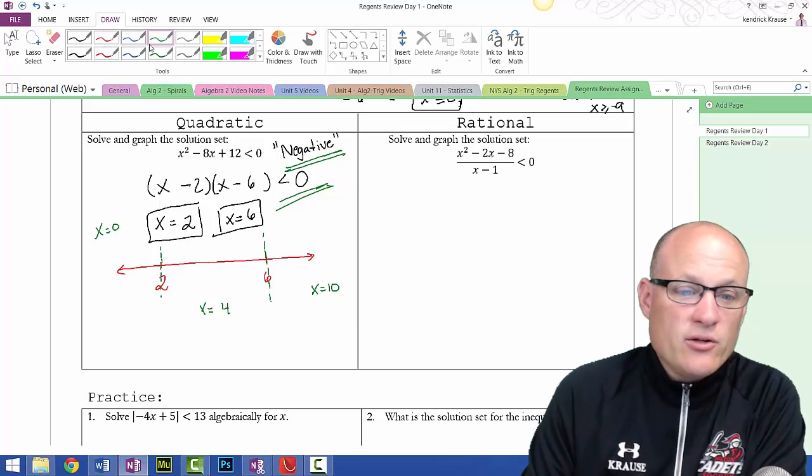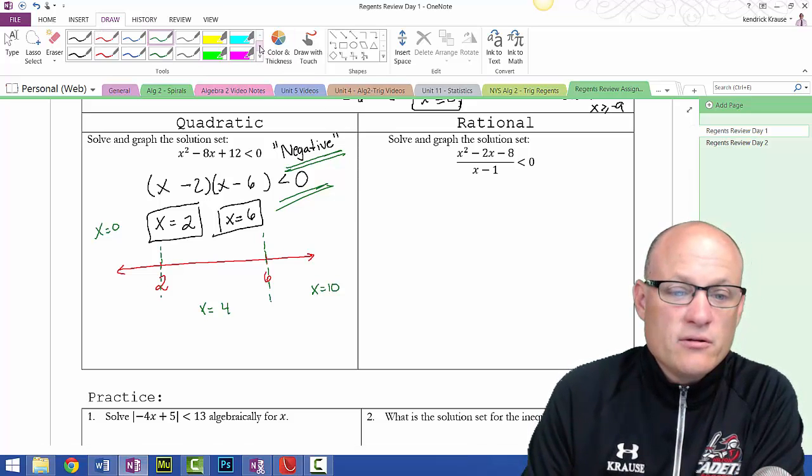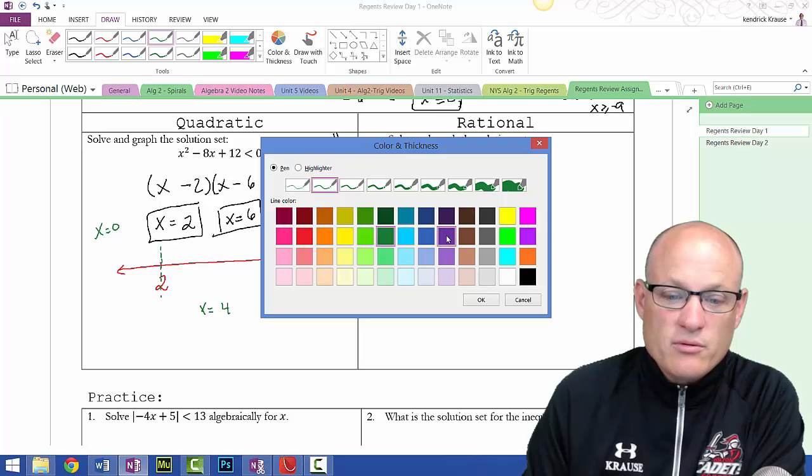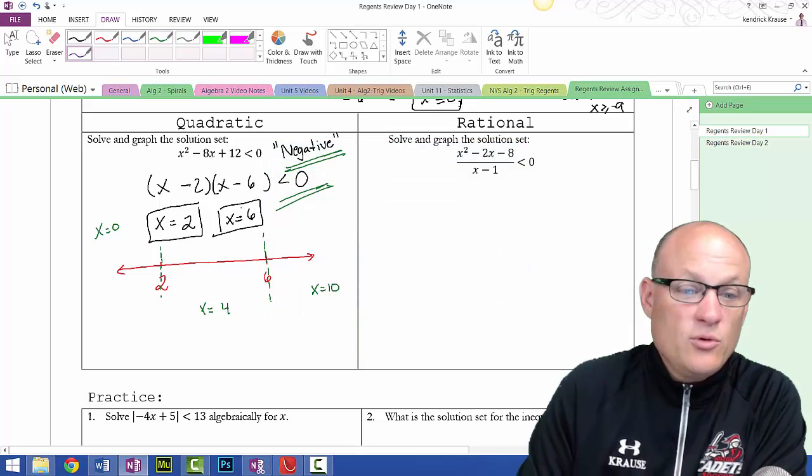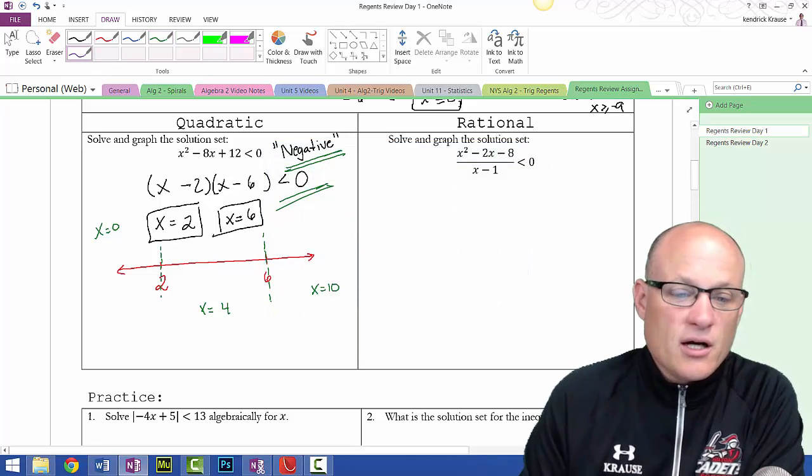So I'll do that using, I wish I had a better color. Oh, I can pick purple. Ooh, look, they added purple. All right, so we're going to use purple.